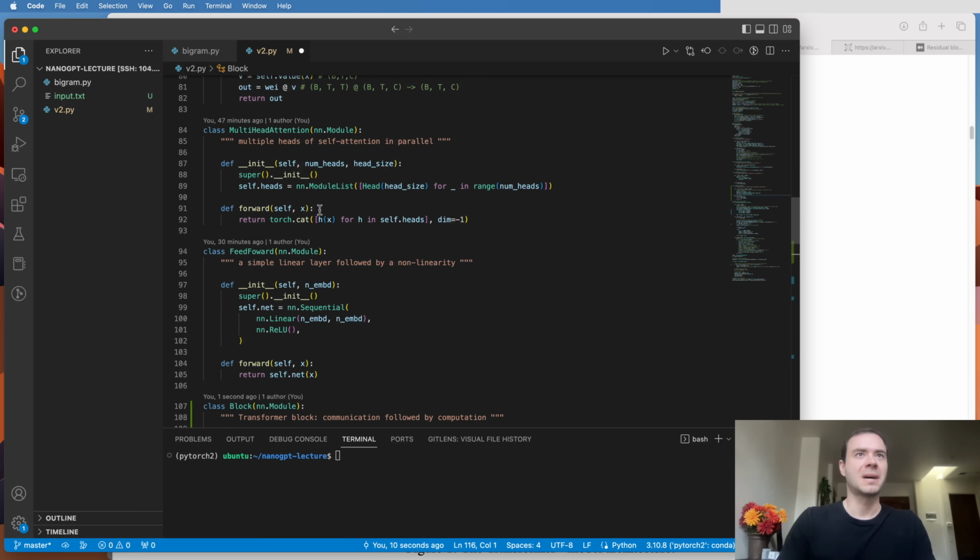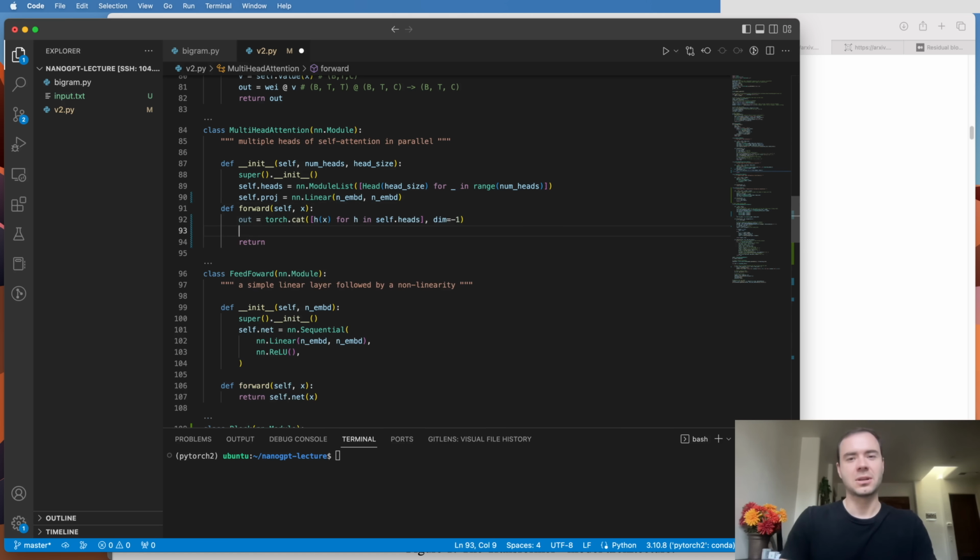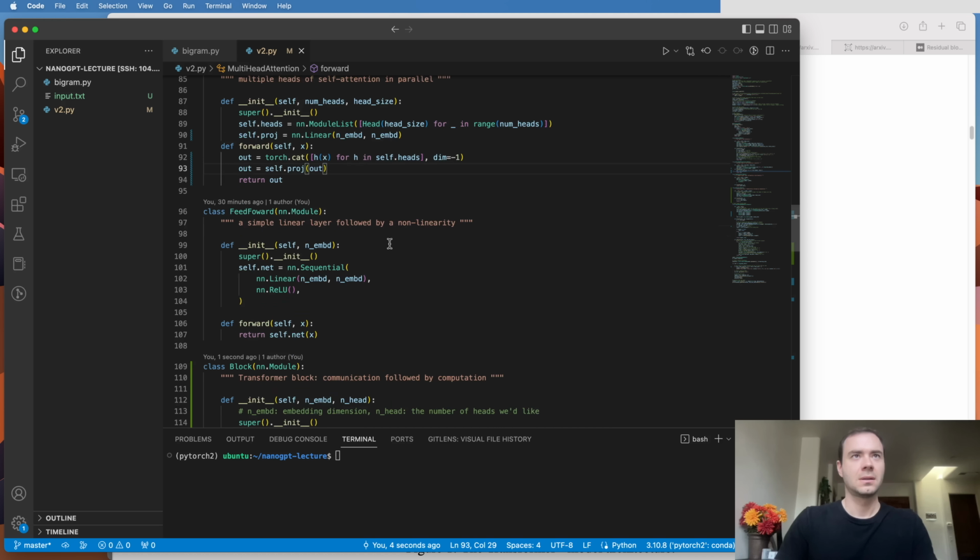And then swinging back up here, we also have to introduce this projection. So nn.Linear, and this is going to be from after we concatenate this. This is the size n_embed. So this is the output of the self-attention itself, but then we actually want to apply the projection, and that's the result. So the projection is just a linear transformation of the outcome of this layer. That's the projection back into the residual pathway.